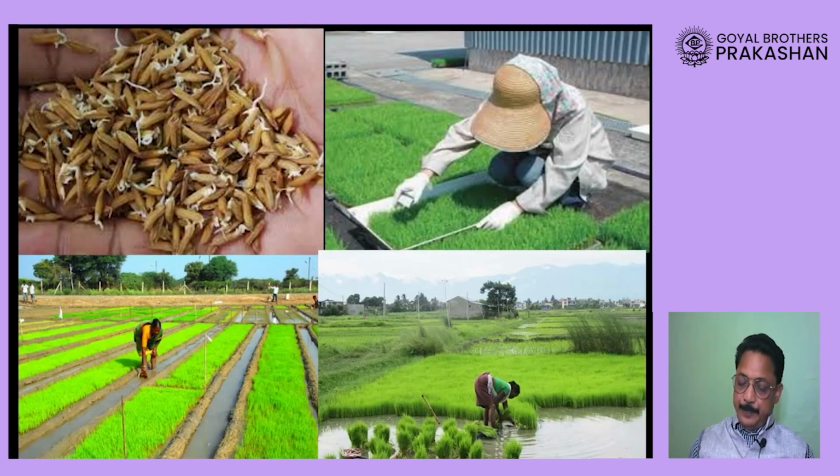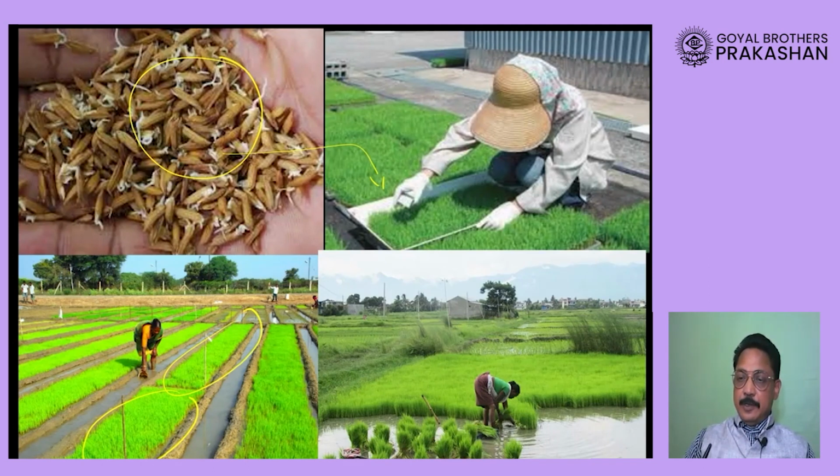Now, look at the seeds. These seeds, dear students, are sprouted. That means before you sow the seeds in a nursery, first the seeds are soaked in water, and when a little bit of sprouting occurs, those seeds are taken and put in boxes like this, which I told you. Otherwise, you can also put them in a specially prepared farm, where the seeds are sown and allowed to grow for a period of about 4 weeks.